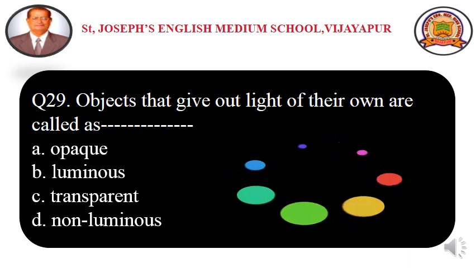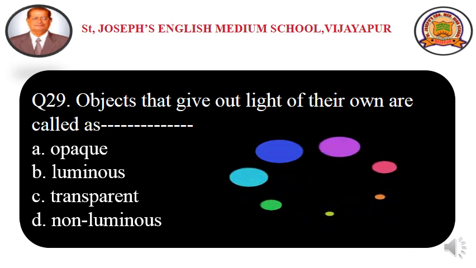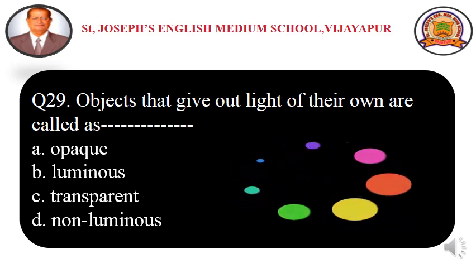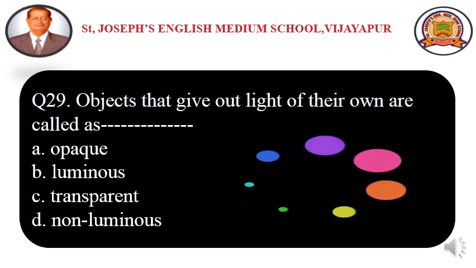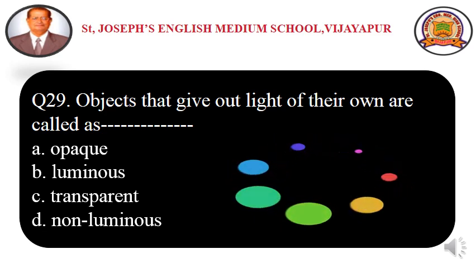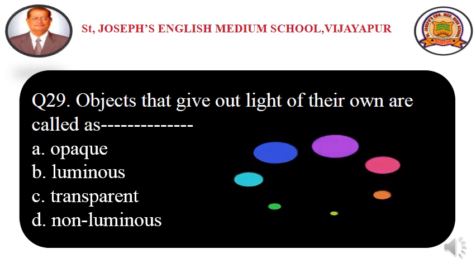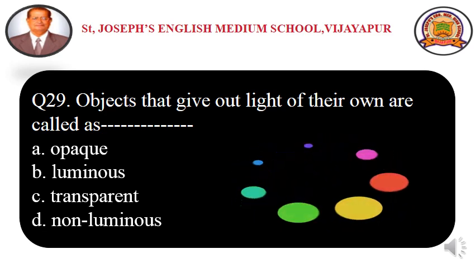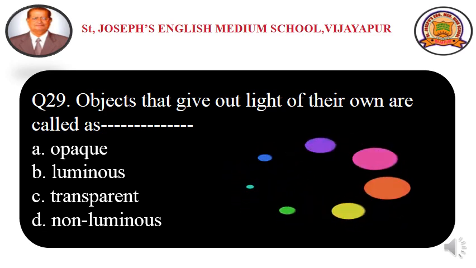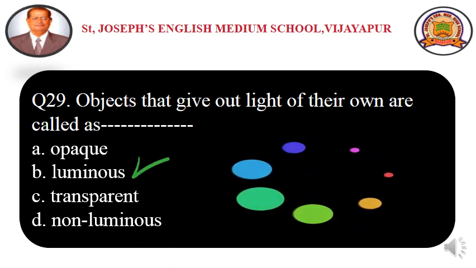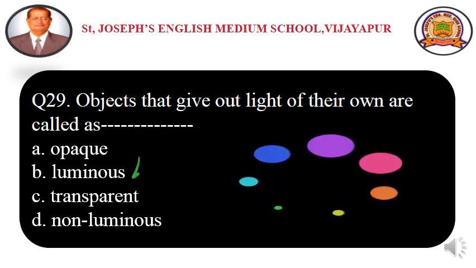Opaque objects are objects which do not allow light to pass through them, whereas transparent objects are completely opposite to the opaque objects, which allow light to pass through them. So these two options are not the correct answer. Option B luminous objects emit their own light. So the answer is option B luminous objects.